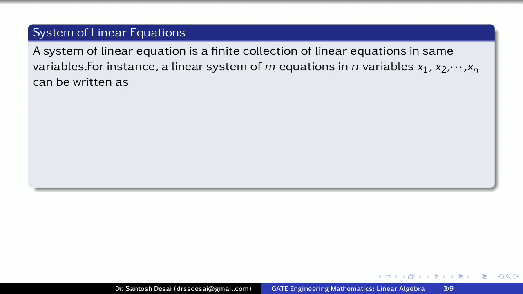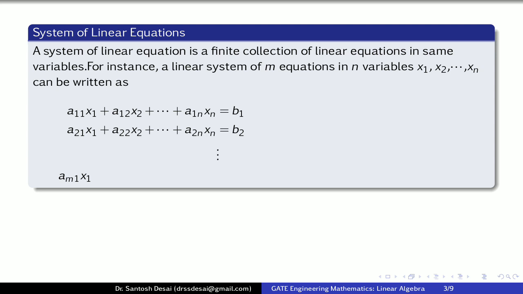So let us consider a system of m equations in n variables x1, x2 and so on xn as a11x1 plus a12x2 plus and so on plus a1nxn is equal to b1. Second equation as a21x1 plus a22x2 plus and so on plus a2nxn is equal to b2 and so on.